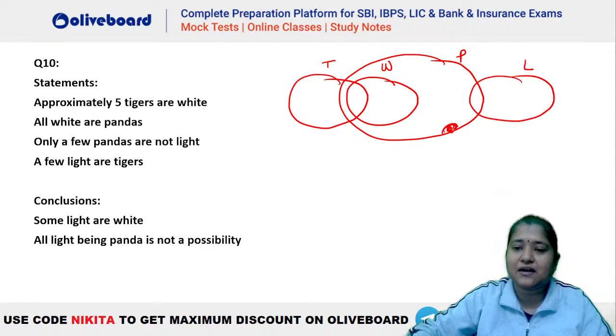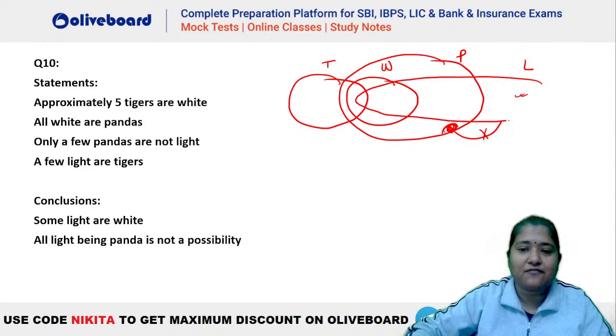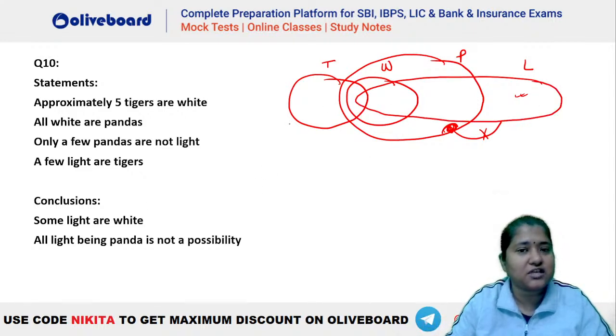This diagram is made. Then we have a few lights are tiger. That means light and tiger should have an interaction, right? So you can see a few lights are tigers. That means this light should be something like this. This kind of diagram should be made for light, because we have a few lights are tigers as well. There should be interaction between both. So you can see this is the diagram here.